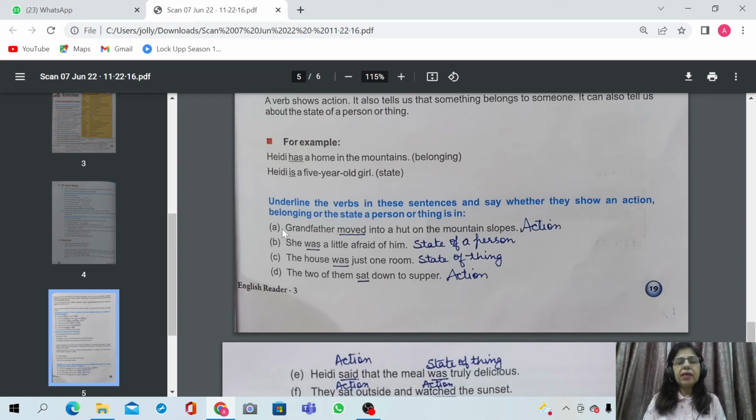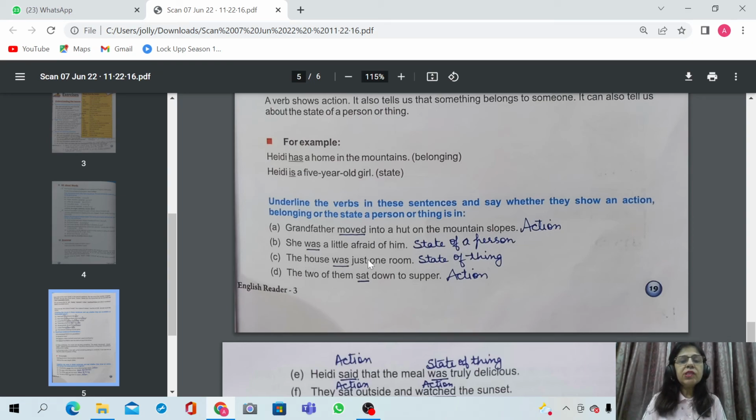Now, a sentence. Grandfather moved into a hut on the mountain slopes. First of all, we will underline the verb. In this sentence, moved is the verb, so moved is action. So we will write here action. You have to underline and you have to write action. She was a little afraid of him. So was. Was is state of a person. What was she? She was a little afraid. So this shows state of a person.